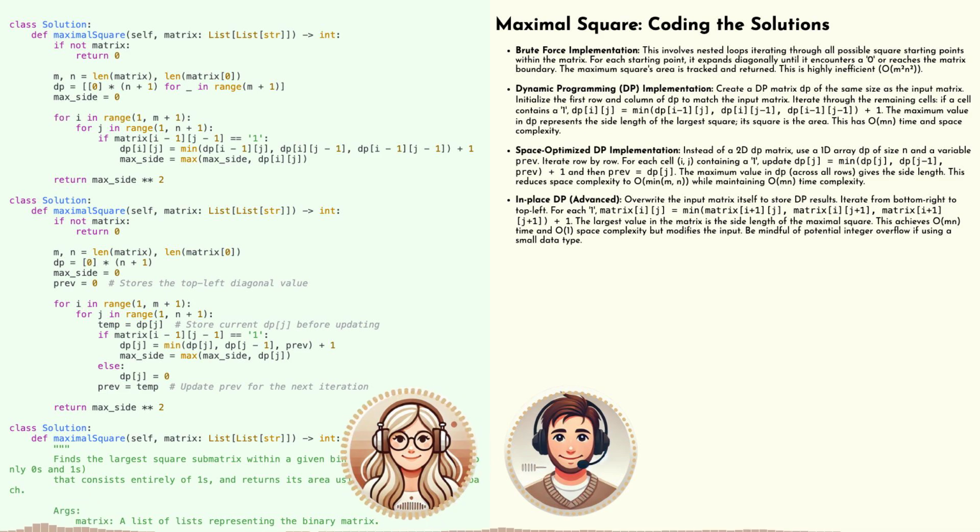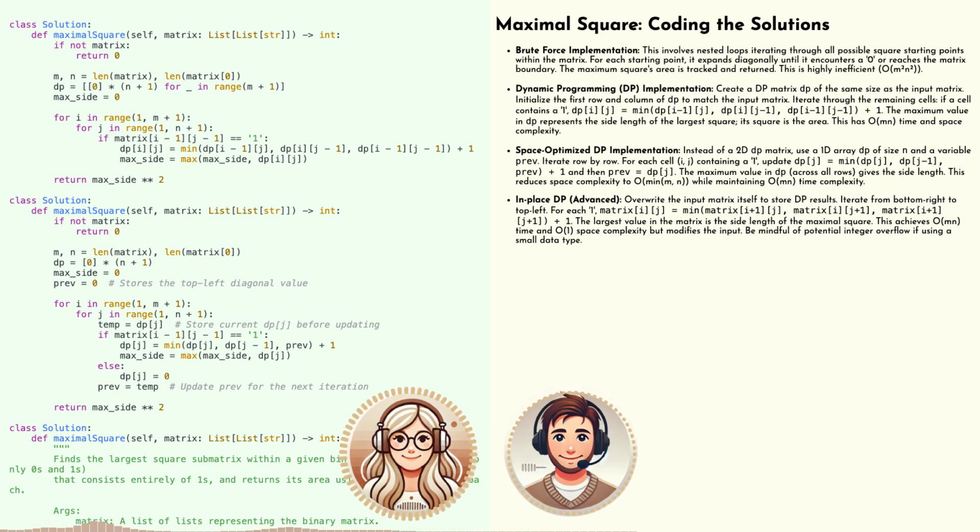Precisely. If we encounter a 0 during our expansion, we stop and calculate the size of the square we were able to form. If that size is bigger than our current max size, we update max size to this new champion. So we're constantly comparing our current square to our reigning champion, looking for a new winner. Right, and we repeat this process for every single 1 cell in the matrix. By the time we're done, max size will hold the side length of the absolute largest square we were able to find. Okay, so that makes sense.